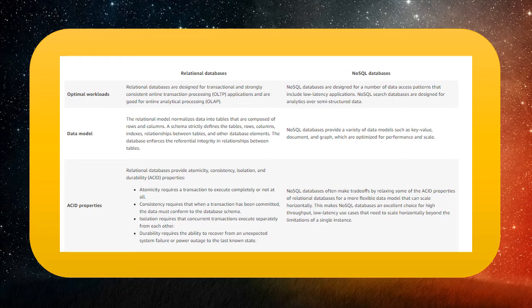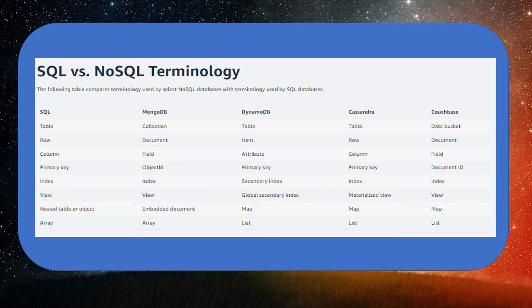These are some of the terminology used in NoSQL databases. This is the chart for SQL, MongoDB, DynamoDB, Cassandra, and Couchbase. A comparison between these five types of databases: SQL, MongoDB, DynamoDB, Cassandra, and Couchbase. This is the comparison of relational database